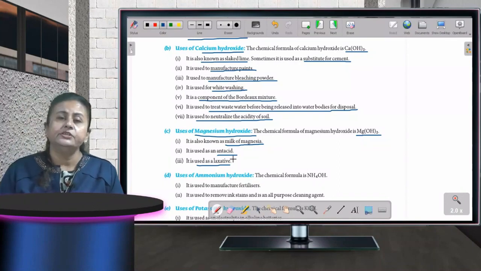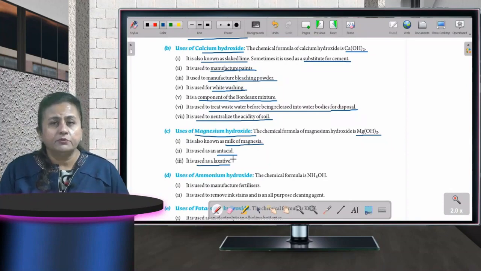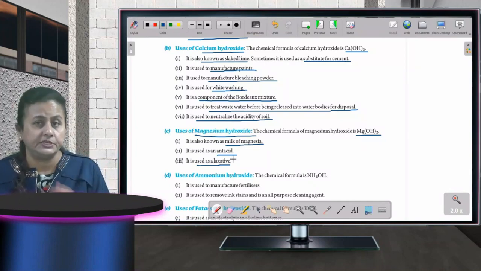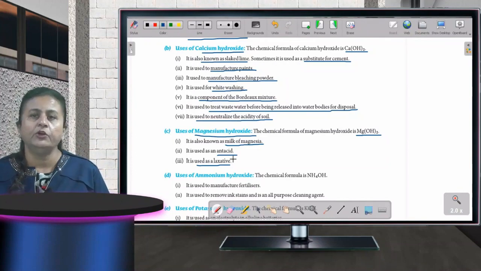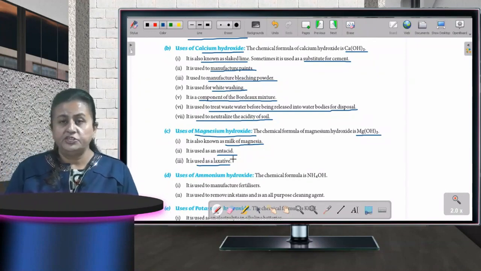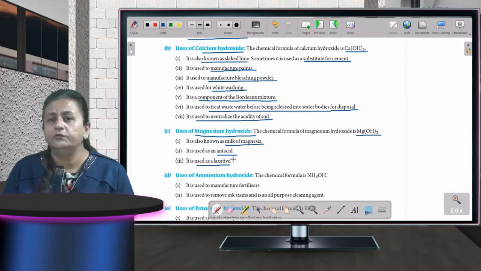Actually, with magnesium hydroxide, sometimes we are not able to fresh ourselves. Okay, we face a problem of constipation. Constipation is a state in which you are not able to pass stools and all. Okay, you are not able to go to the toilet and pass your stools. What do you do? You take some milk of magnesia, you drink it, and after 4 to 5 hours you will be able to clean your stomach very easily.